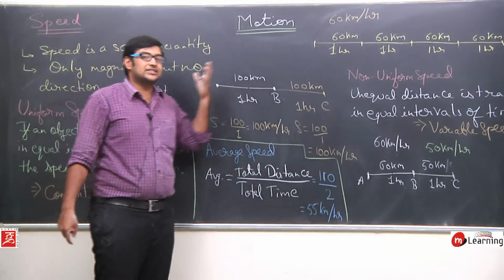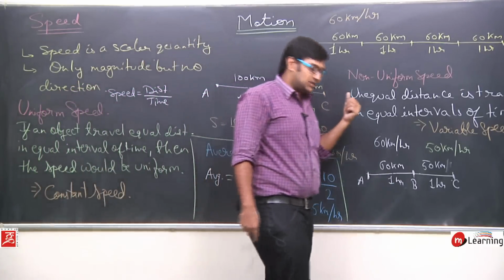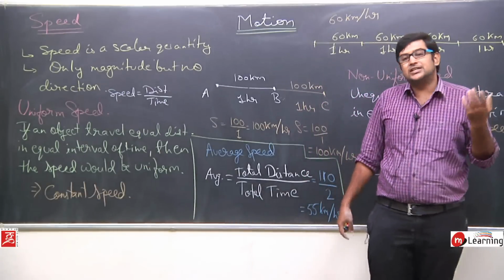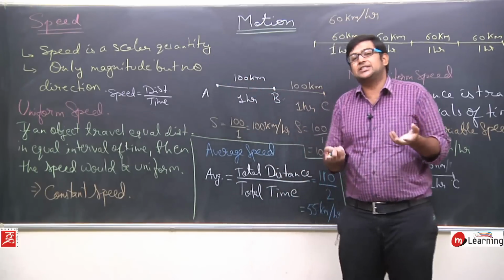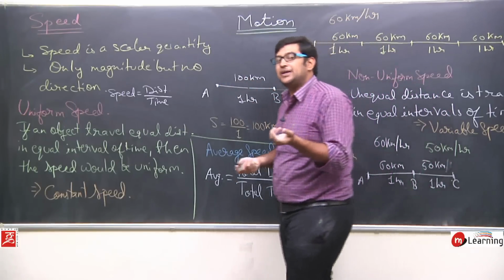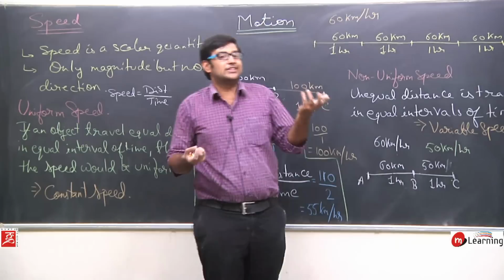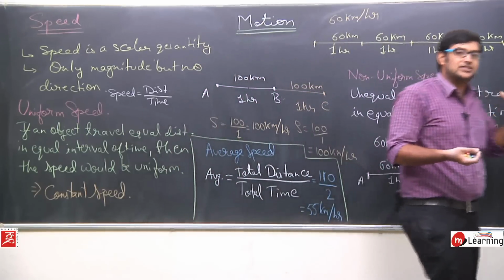So this completes our discussion on speed. Now we will discuss the concept of velocity. Velocity means when speed is mixed with direction. When we put direction with the speed, we come out with a new term which is velocity. Okay, so first note this, then we will continue.